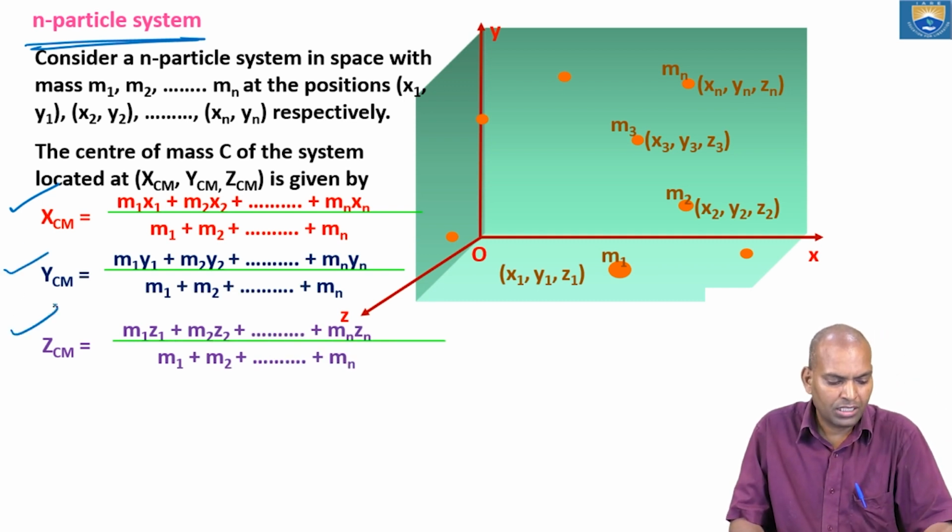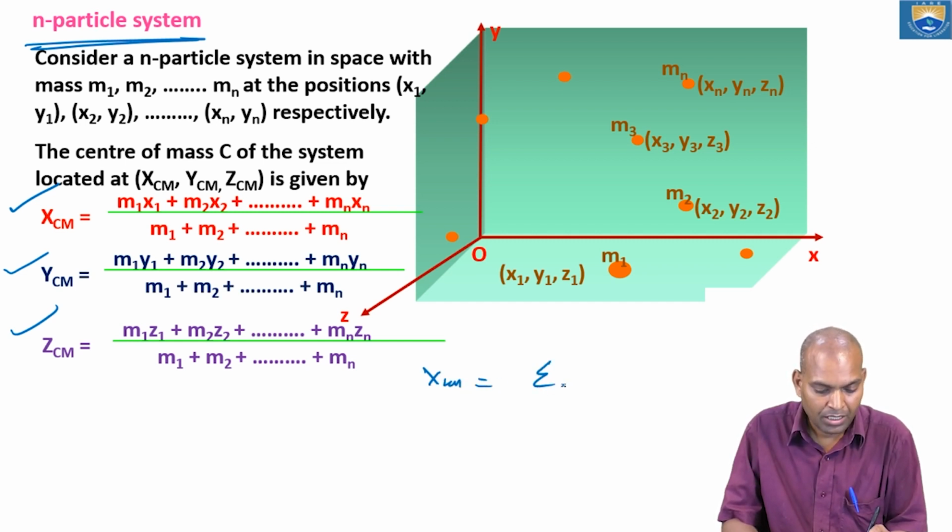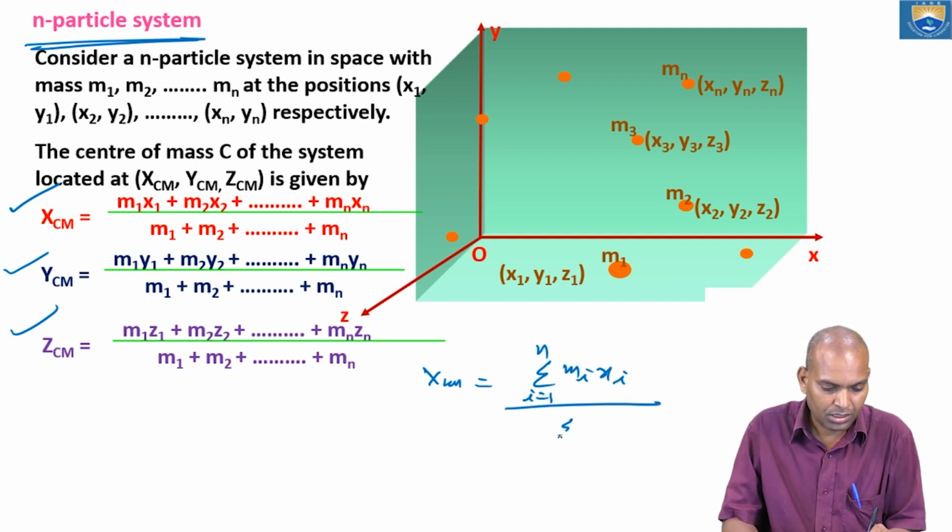These can be written in the form of an algebraic equation. xcm equals sigma i equal to 1 to n mi xi upon sigma mi, i equal to 1 to n.